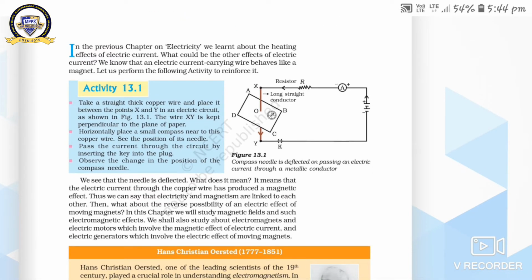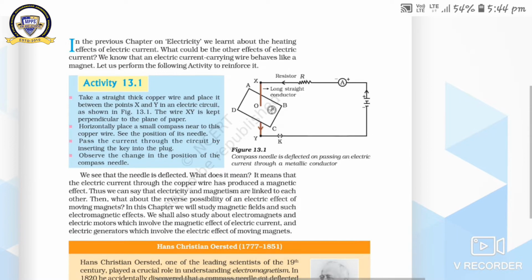In this chapter we will study magnetic fields and such electromagnetic effects. The electromagnetic effect means how we produce electric current with the help of a magnetic field.